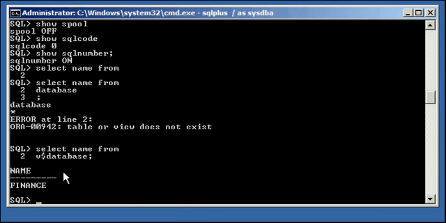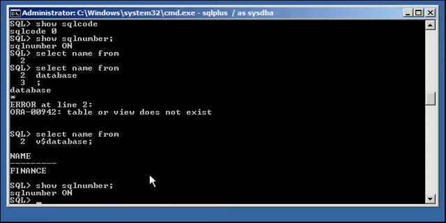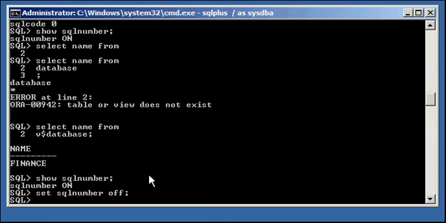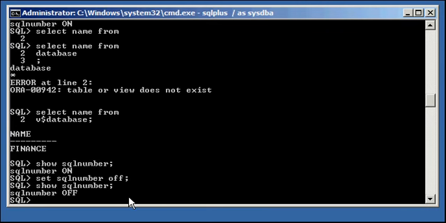Okay, so let's say we wanted to turn off those numbers. Well, we just do show SQL number. We see it's currently on, which is the default. We can say set SQL number off. So it's set, the SQL*Plus setting, and then the value. Now when we do a show SQL number, we will see that it's changed from on to off.